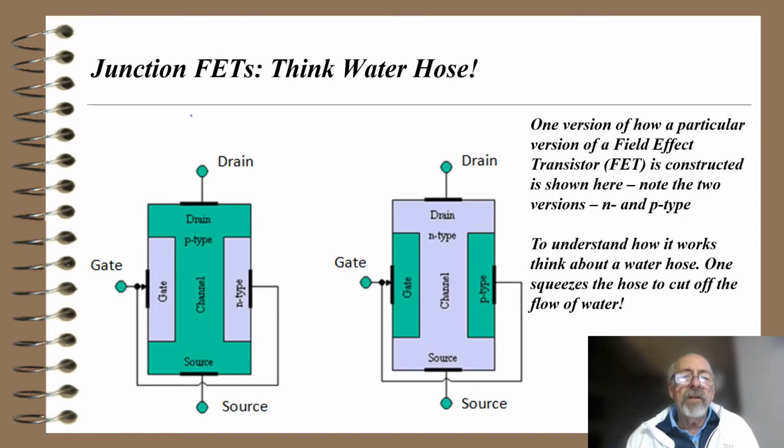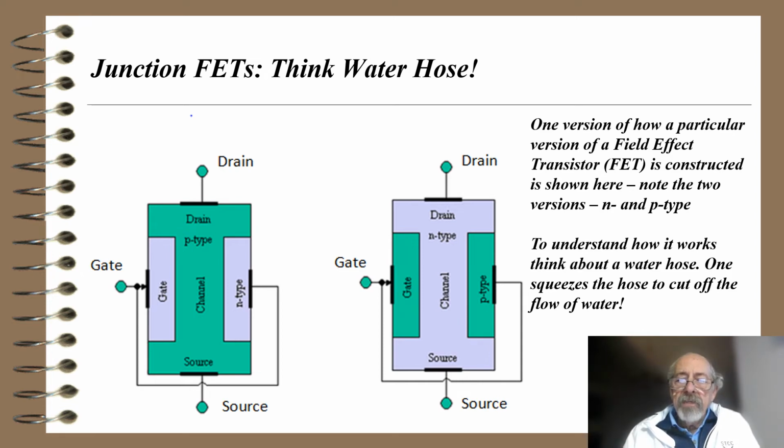How about junction field effect transistors? I have the quote here, think water hose. If you take a look there, one version of a field effect transistor, a junction field effect transistor, is constructed as shown here. Note the two versions. The far left is a P-type with a channel that is green, and the far right is an N-type with a channel that is gray.